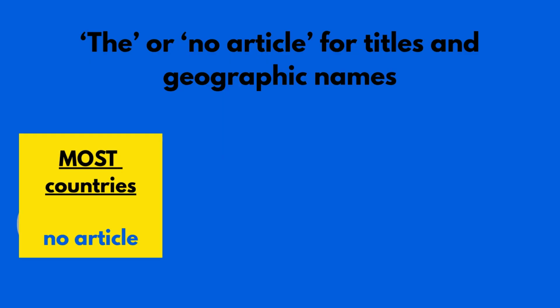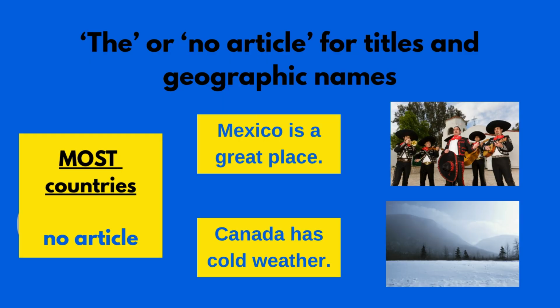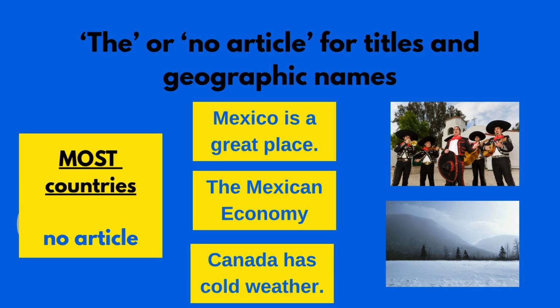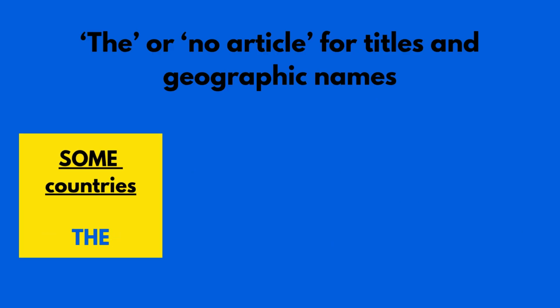Okay, next we have countries. For most countries, it's no article, like Mexico is a great place or Canada has cold weather. So no article, unless, of course, we use the adjective form, and then it depends on the noun that comes after it, like the Mexican economy or the Canadian beers.